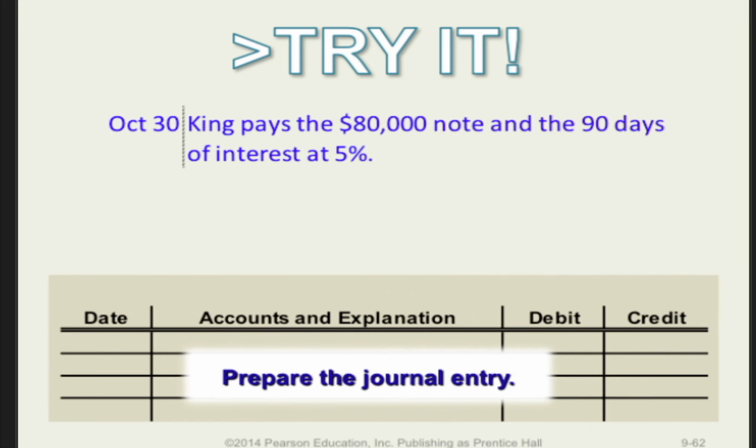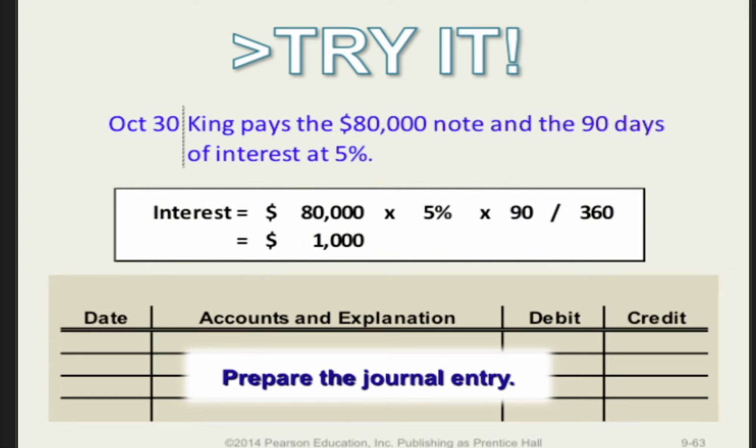On October 30th, King pays the $80,000 note and the 90 days of interest. This is how we would prepare that journal entry. Taylor will receive sufficient cash to pay off the original loan and to pay for any interest that has accrued over the period. That interest is computed by taking the $80,000, multiplying it by 5%, and then multiplying the percentage of 1 year that has passed. So that would be 90 divided by 360, or again 1/4, giving us a total of $1,000.